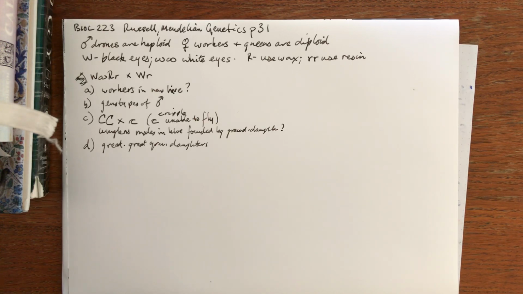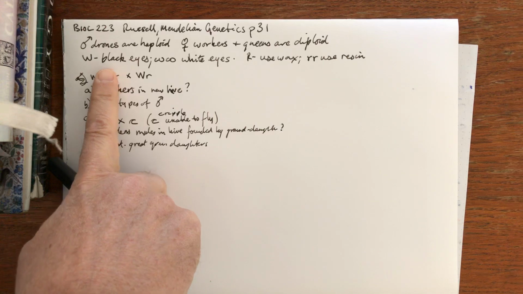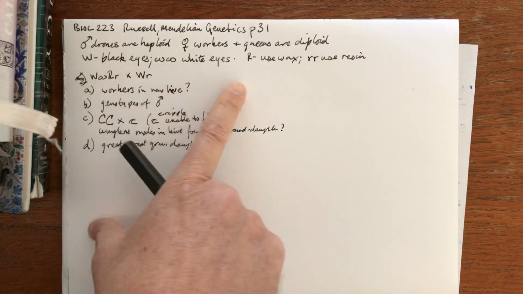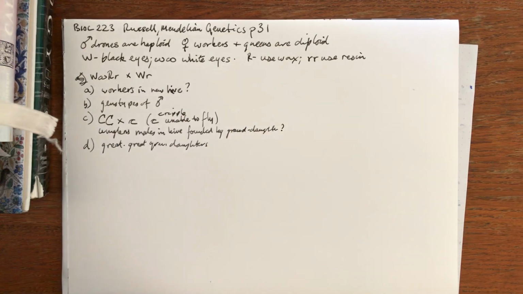Capital W, big, black eyes is dominant over little w, white eyes. So I have that written here. Workers of genotype R-dash, which means it doesn't matter whether it's homozygous dominant or heterozygous, it's dominant. Big R uses wax, and little r uses resin.